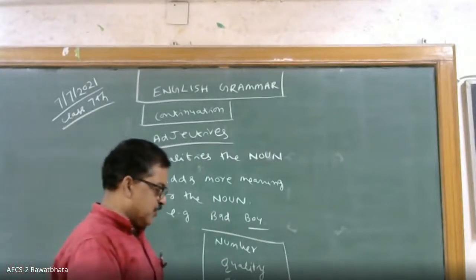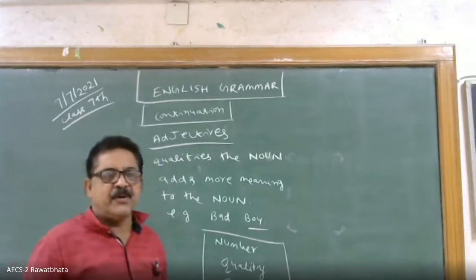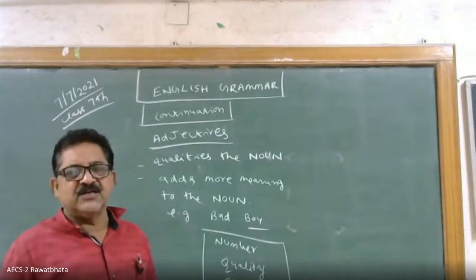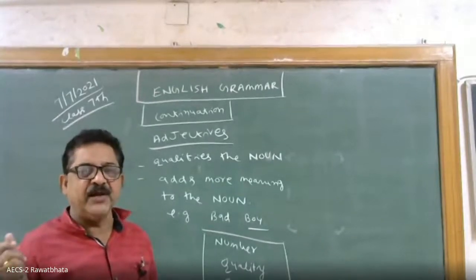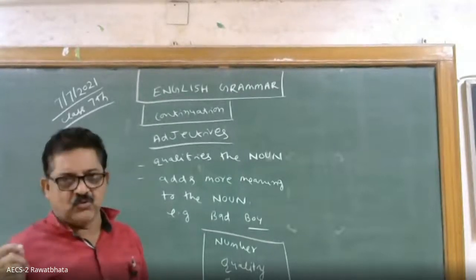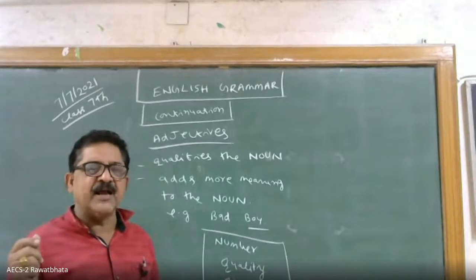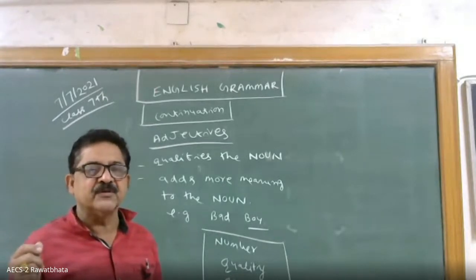Adjectives, what function do they do, children? They beautify the language. For example, you said, he is a boy. But if you say he is a smart boy, it is adding something to the meaning of the noun. So the function of the adjectives is basically to beautify the language.